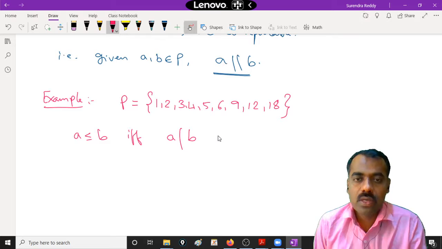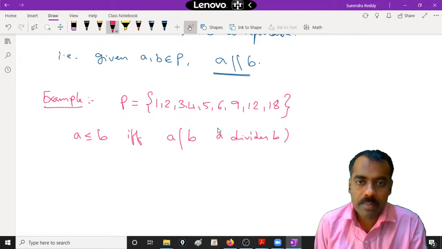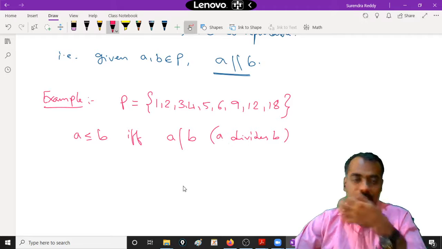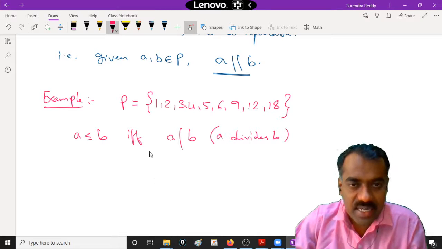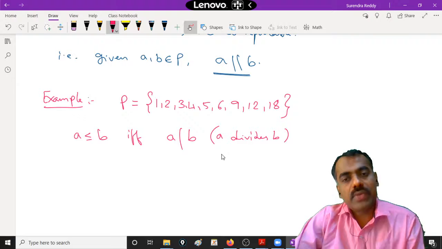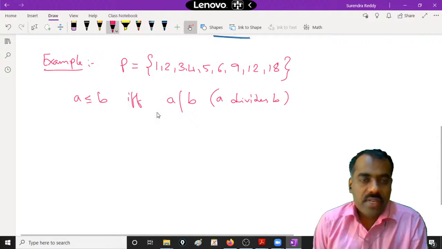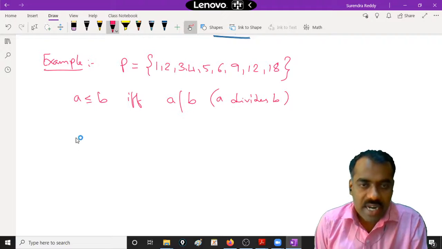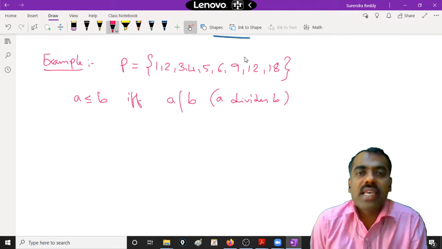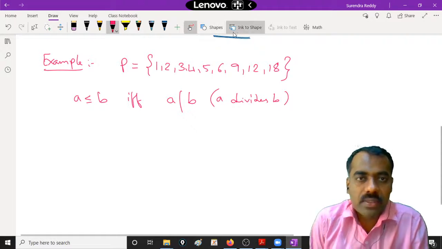This we all know. Now we have already seen yesterday that division relation is a poset, right? Now what we will do here is we will try to write different possible chains and anti-chains for this.